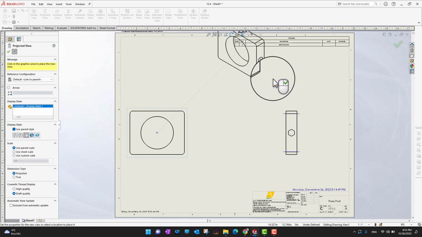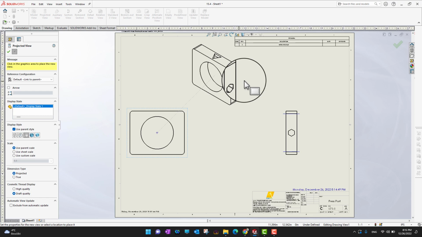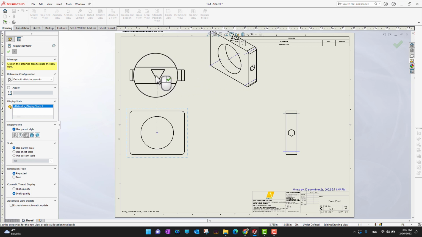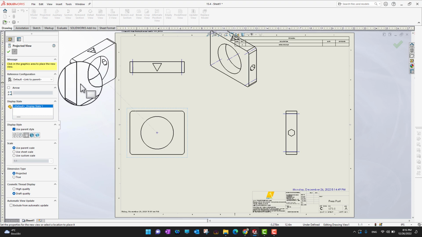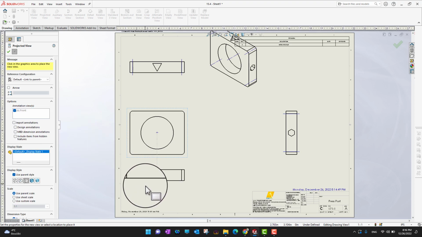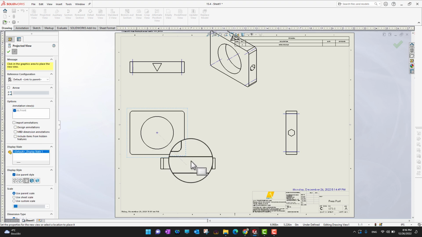And if you bring your mouse to the upside, you can draw your isometric view as well. Wherever you want, you just click and it's going to be inserted there. If you want to draw your back view, you can go there, and there is a tiny rectangle, so you can put it wherever you want. And if you want to go in this direction, you can have this isometric view as well, or you can add your left view or this side view, so you can use different kinds of views.